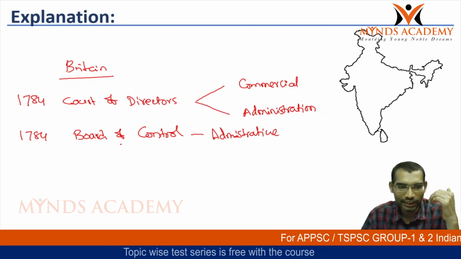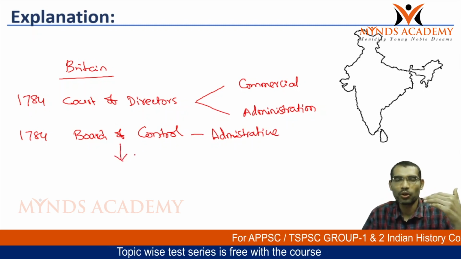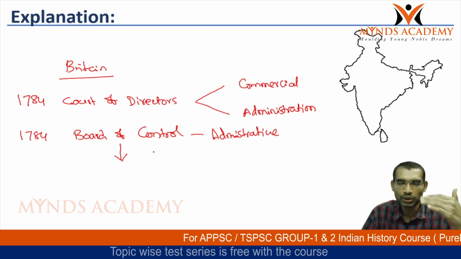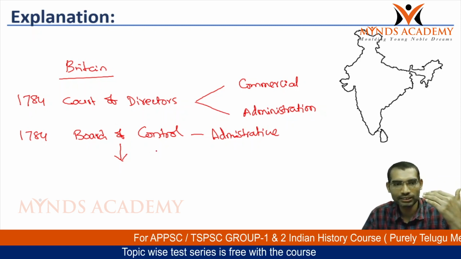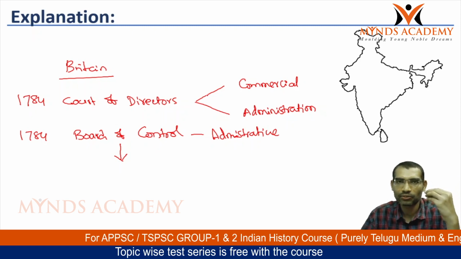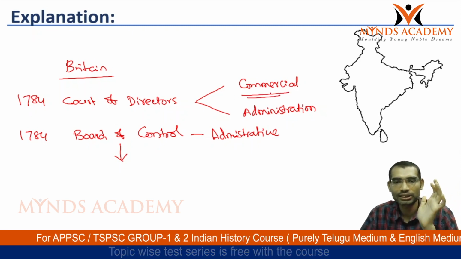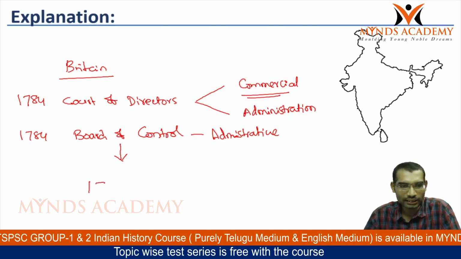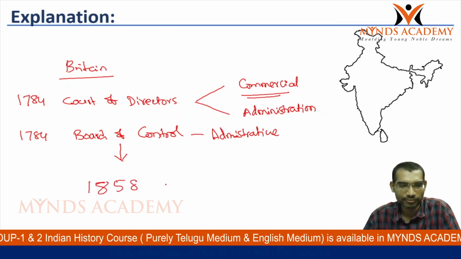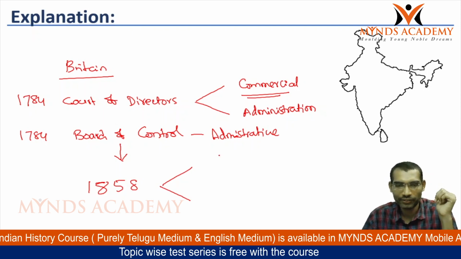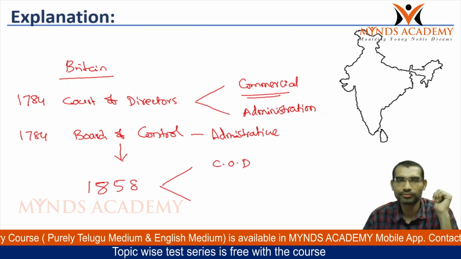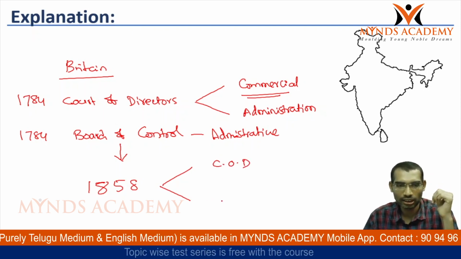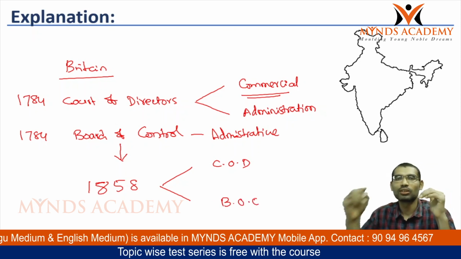And gradually this board of control gained more prominence and it was assuming more administrative powers, whereas the court of directors were limited to the commercial decision making system. So till 1858, for commercial activities the court of directors, and for administration the board of control was the setup.